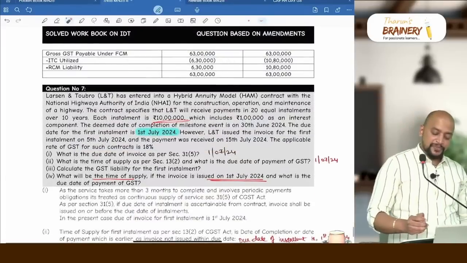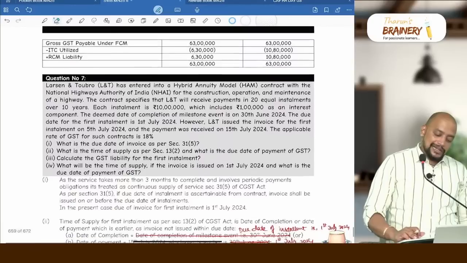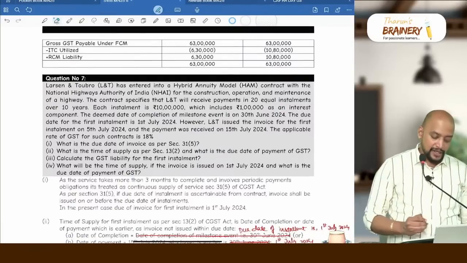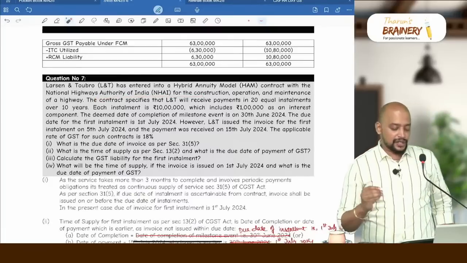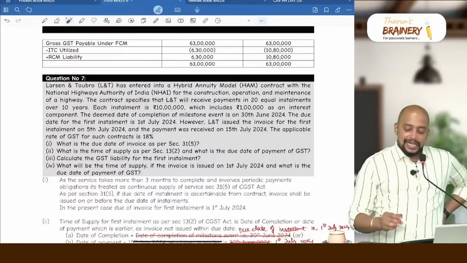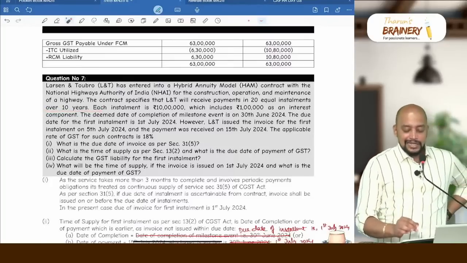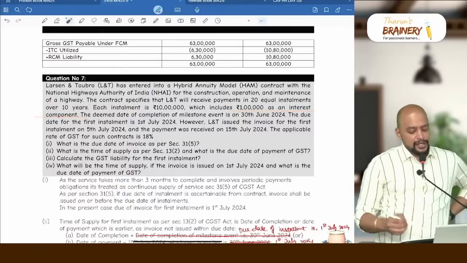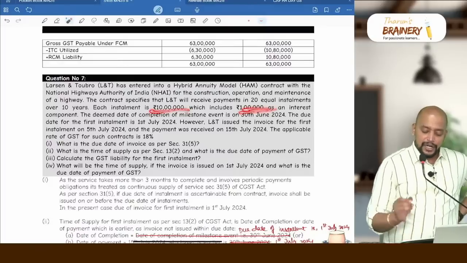Question number 7. Larsen and Toubro (L&T) has entered into a hybrid annuity model contract with the National Highway Authority of India for the construction, operation and maintenance of a highway. The contract specifies that L&T will receive payment in 20 equal installments over 10 years. Each installment is 10 lakhs, which includes 1 lakh as an interest component. So definitely 10 lakhs will be taken as the value, because interest should be included in the value.